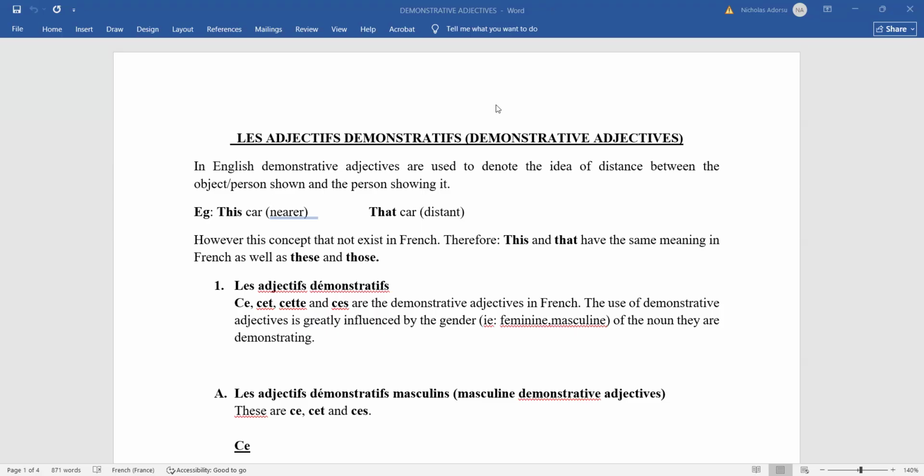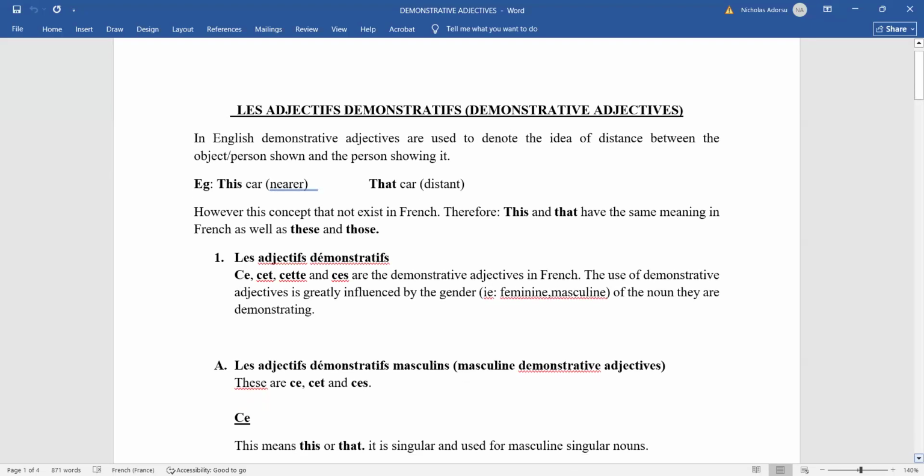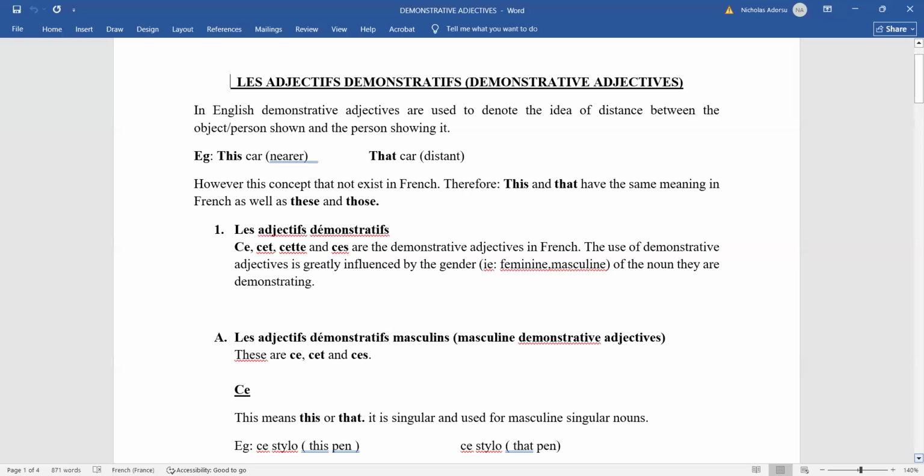All right. So, we are now moving to the demonstrative adjectives. What we saw earlier was the possessive adjectives, which normally show belonging, something belonging to someone in a group of people.